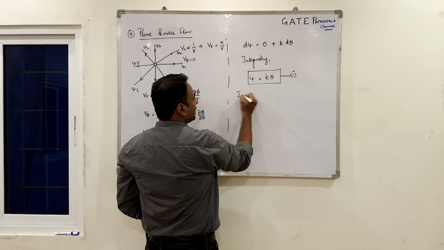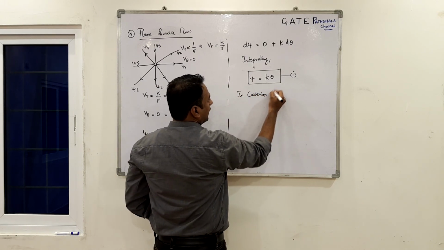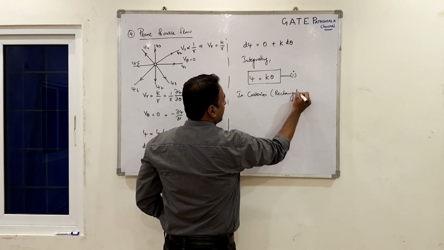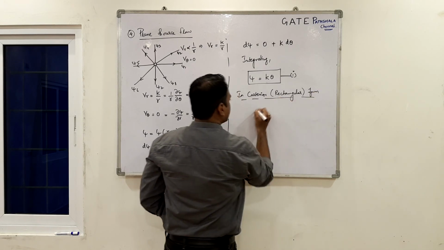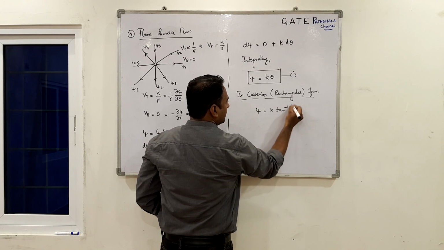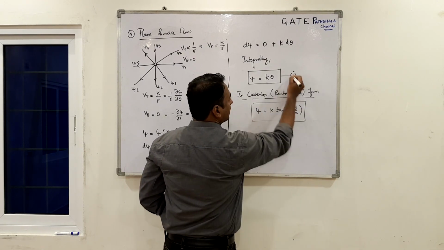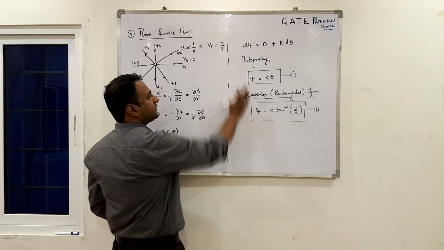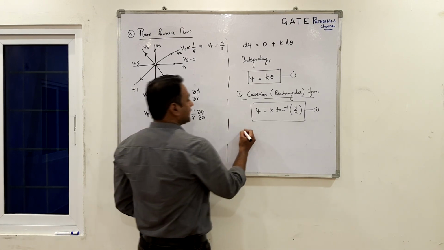In Cartesian, or we call it rectangular form, this can be written as psi equals k tan inverse of y by x. Either you call this equation 1 or that equation 1. This is in Cartesian, that is in the polar.